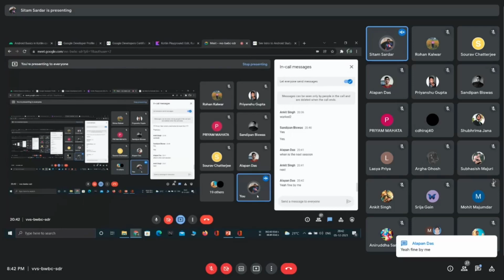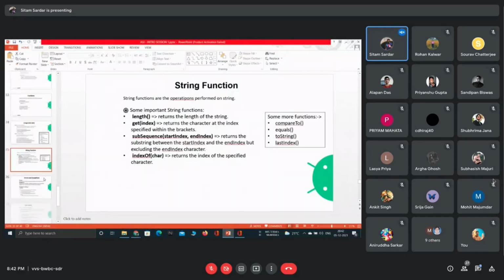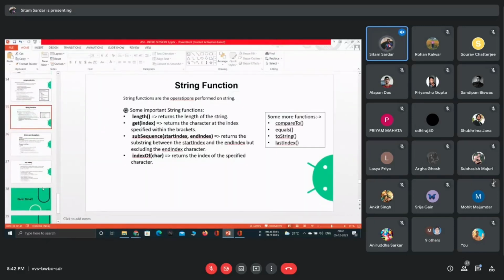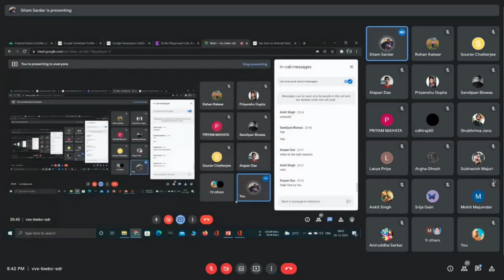From the next session onwards, we will make some apps. Okay. So I am suggesting that you all should download Android Studio if possible, so that you can proceed on the learning pathway.